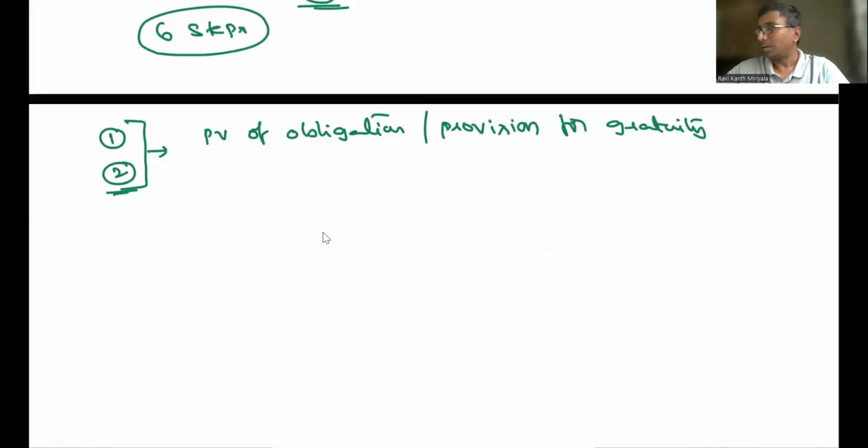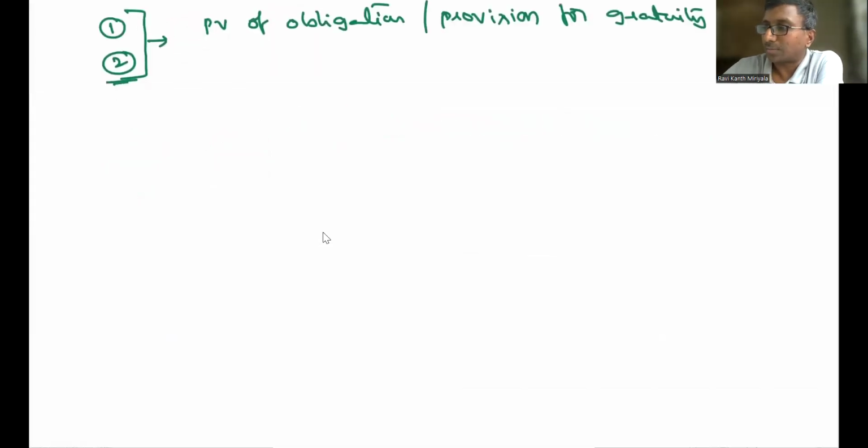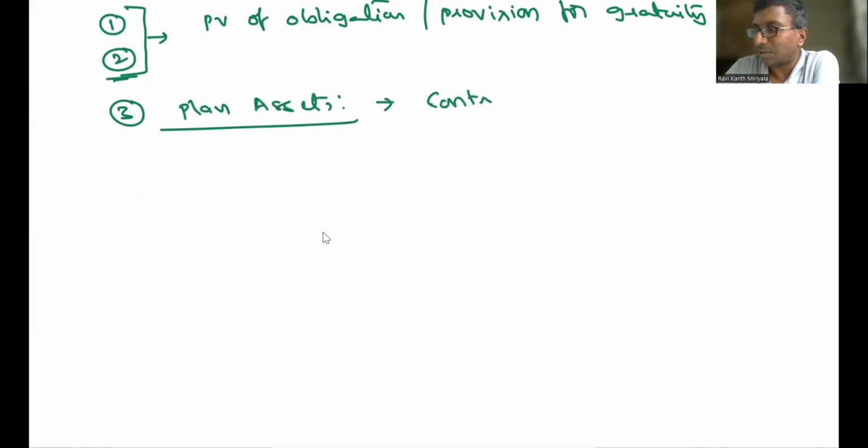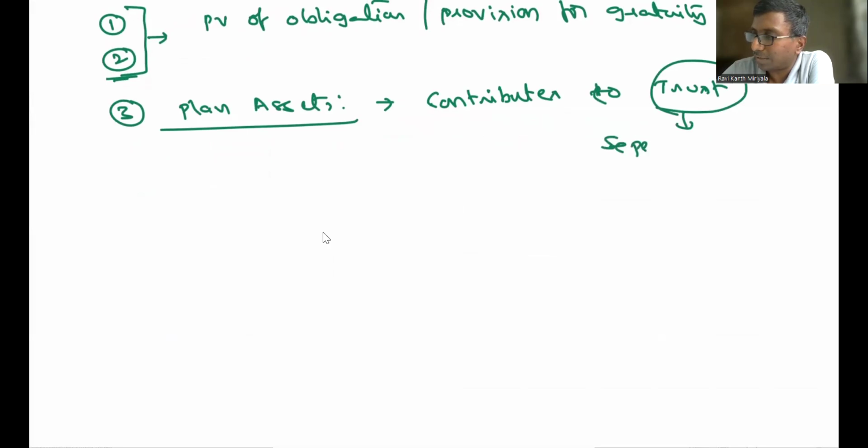Let me go to the next small concept. Sir, what is step number 3? Step number 3 is plan assets, my dear. When will the plan assets concept come? Whenever your company contributes to a trust. A trust is a separate legal entity.